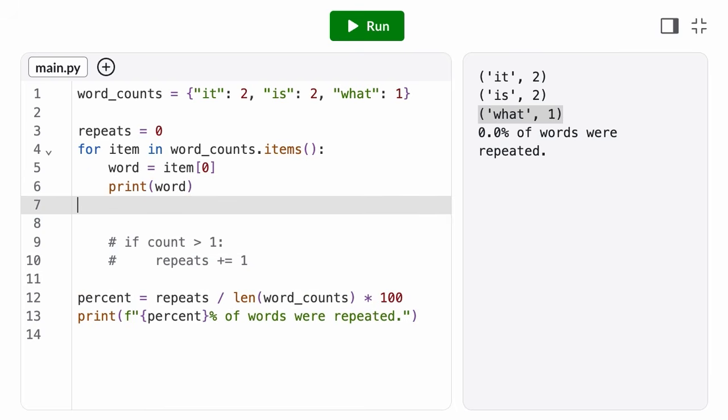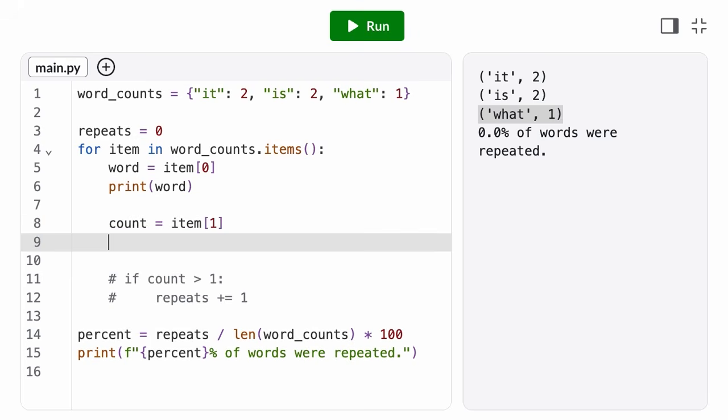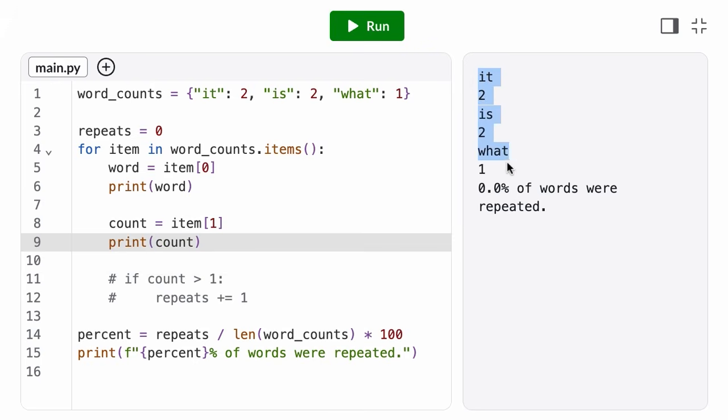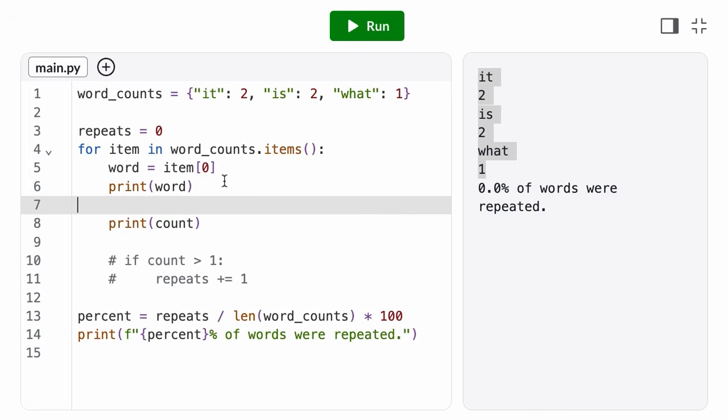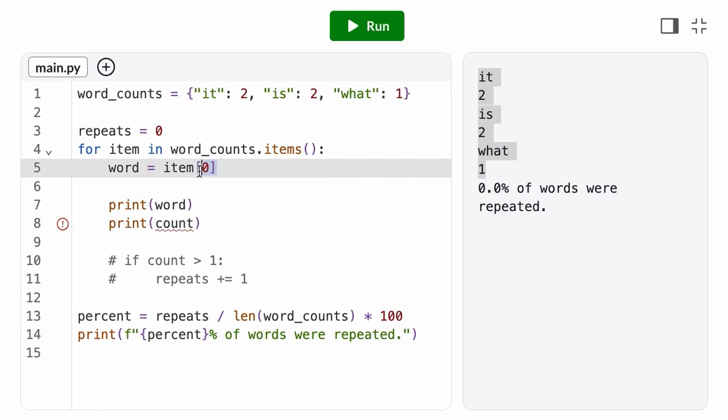So if we want to access the key, it'll be the first element in the tuple, and the value is the second element. A bit annoying to have to write that out, because the key will always be at index 0, and the value will always be at index 1. Fortunately, Python gives us a shortcut called variable unpacking. We can unpack an iterable type, like a tuple or a list, into several different variables, all in a single assignment. So we can unpack our item tuple into its key and value by putting a comma in between the two variable names. Word will contain the first element, and count will contain the second.